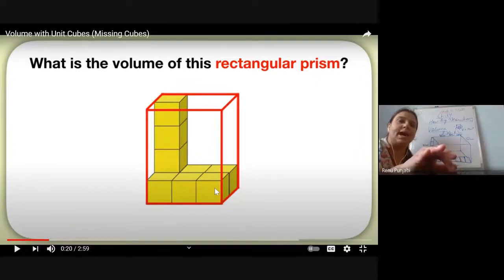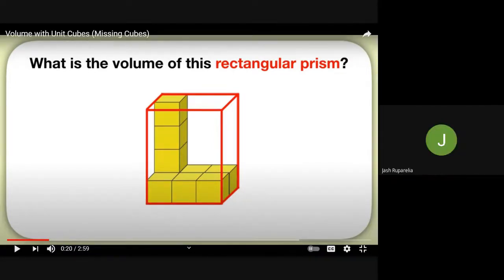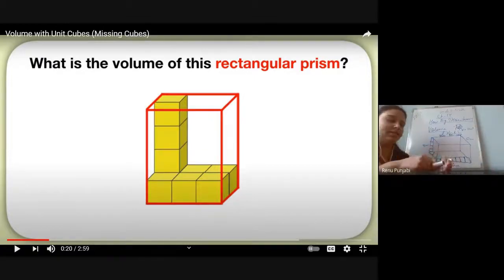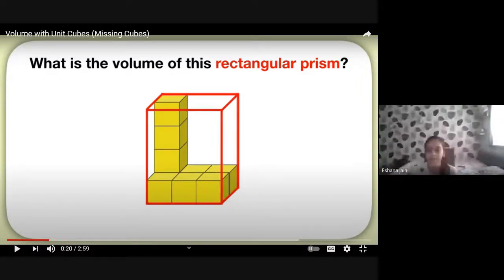On the base, there are 6. 1, 2, 3, 4, 5, 6. And how many layers do we have to make more? 1 is already there. 2, 3, 4. So if we multiply 6 into 4, what will be the answer? 24. Yes. See, in one layer 6 came, and you have to make 4 such layers of 6, so 6 into 4 is 24.